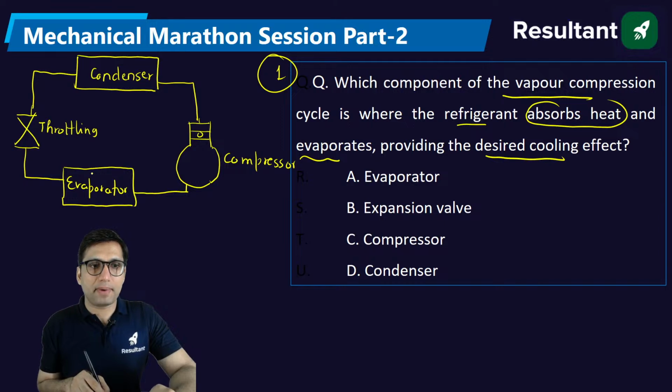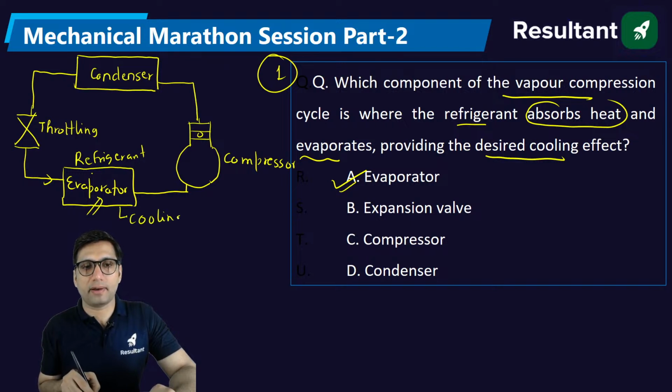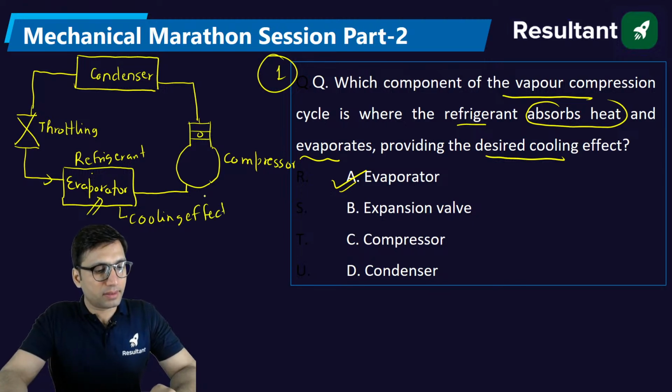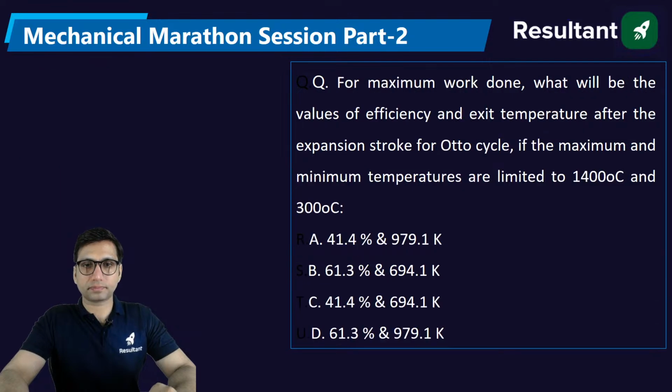So the evaporator is that component where, when the refrigerant comes in, the refrigerant will absorb the heat and change into vapor after absorbing the heat and produce the cooling effect. So the main cooling effect is obtained in the evaporator. Okay, so the right answer will be option A. Very good. Sagar, Ramjeevan, Kumar.